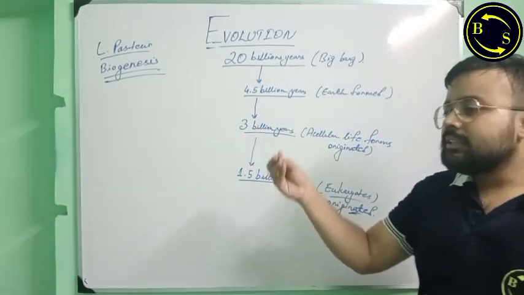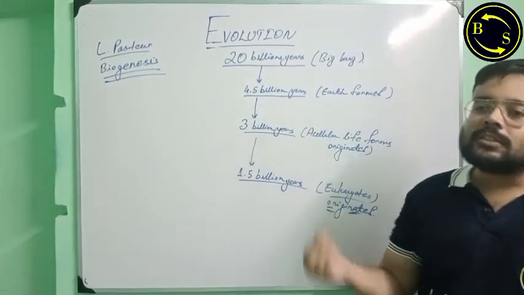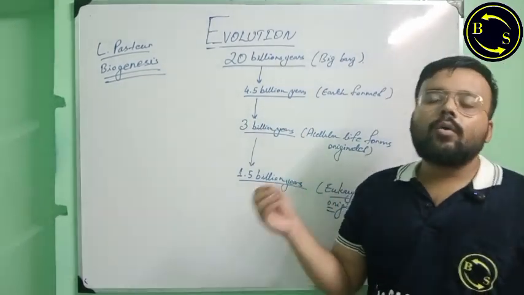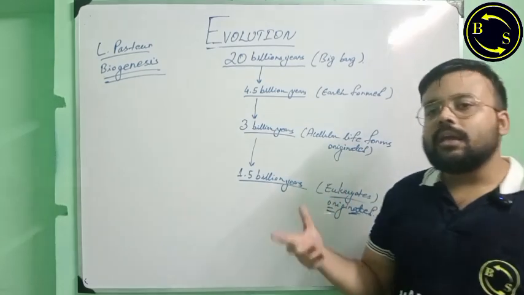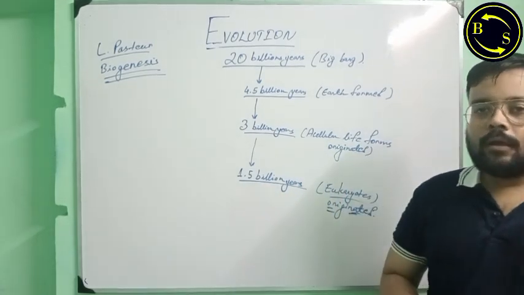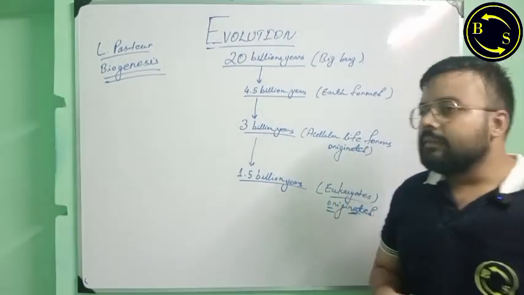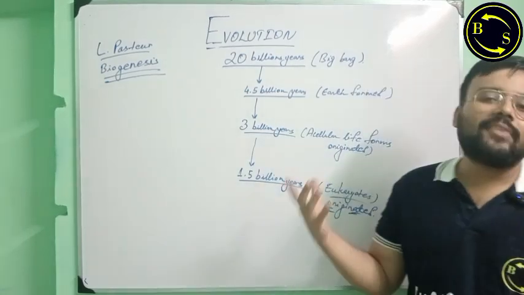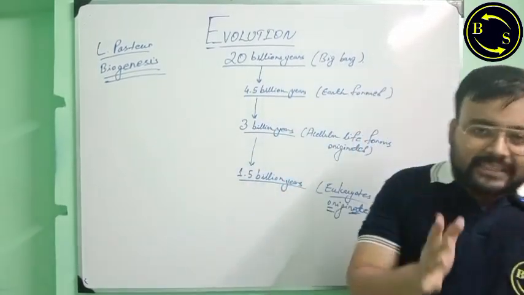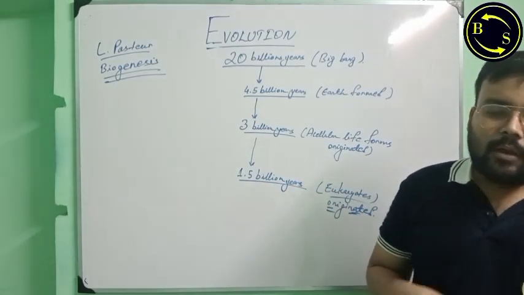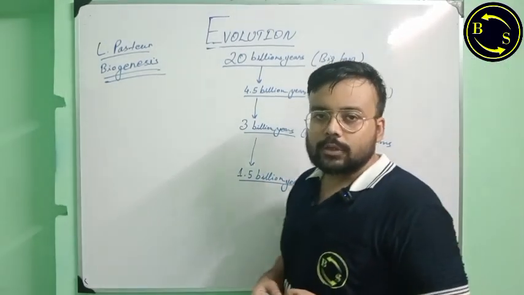The first attempt made to understand the creation of life was by the Russian scientist Oparin and the English scientist Haldane. In their book, The Origin of Life, they stated that chemical evolution preceded the origin of life. Now, what is chemical evolution?